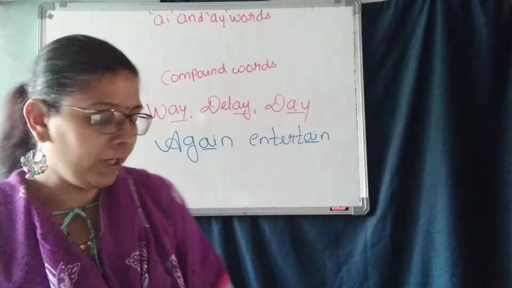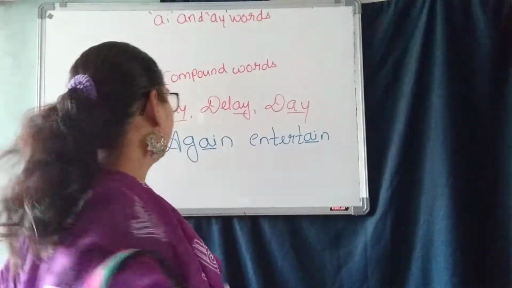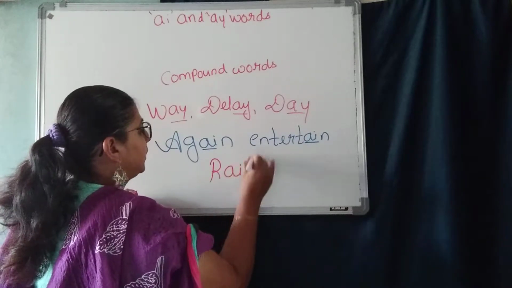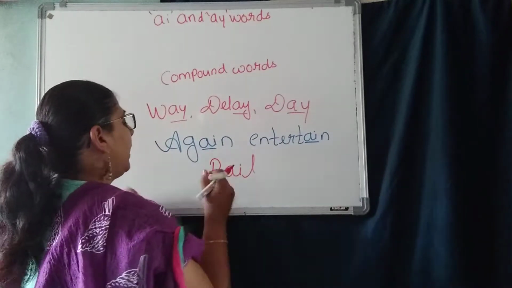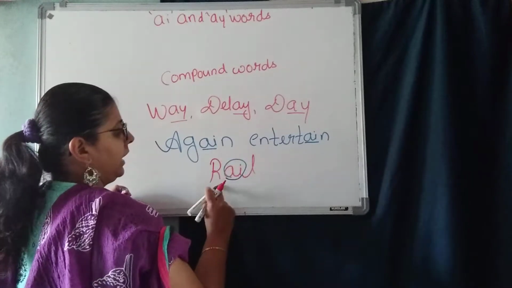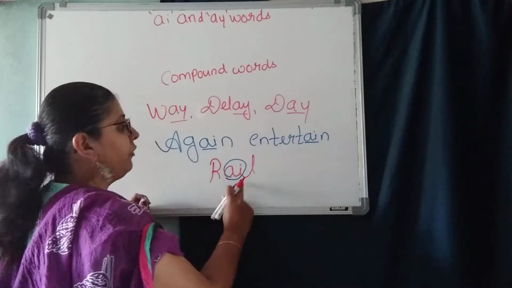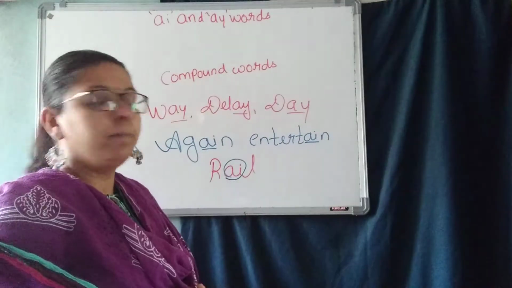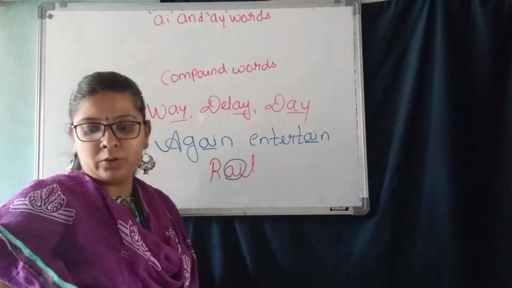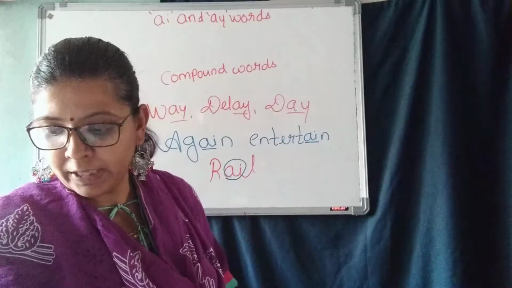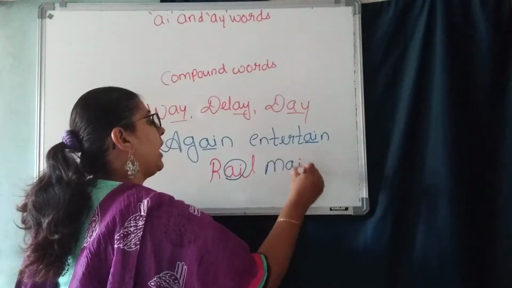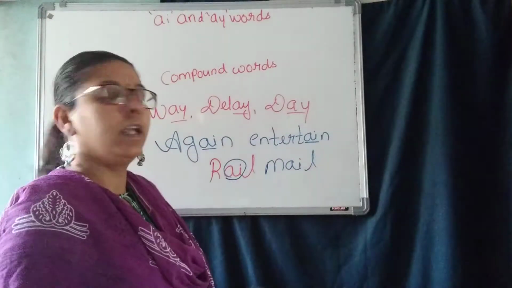If I say rail, here we have AI letters, again with the AY pronunciation. Understood? At the beginning or at the middle. Now for example, if I say mail, again here we have the AY pronunciation.